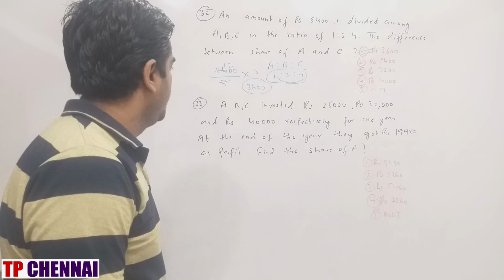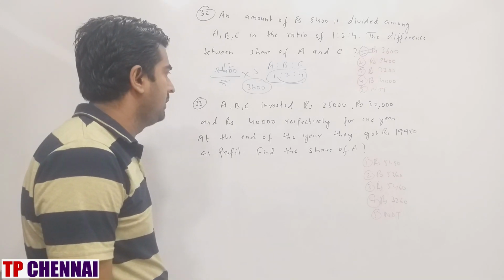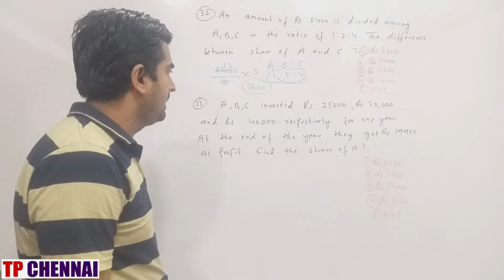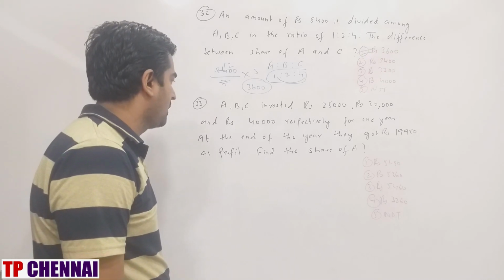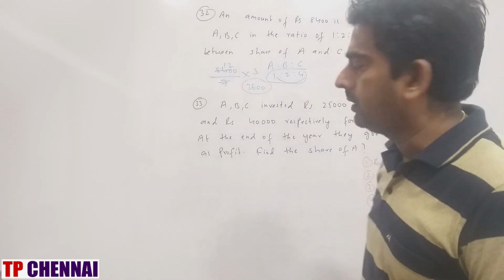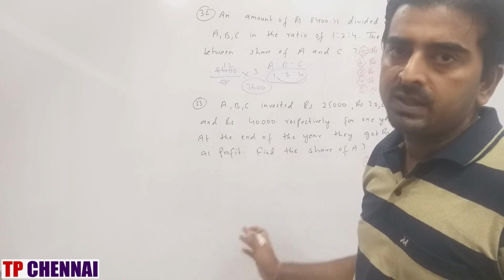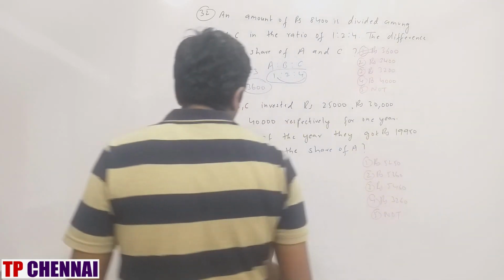Next one. A, B, C invested rupees 25,000, rupees 30,000, rupees 14,000 respectively for 1 year. At the end of the year, they got rupees 19,950 as profit. Find the share of A. So this is nothing but simple partnership because the time period is same. Profit is equal to investment into time, but the time period is same, so no need to write the time period.